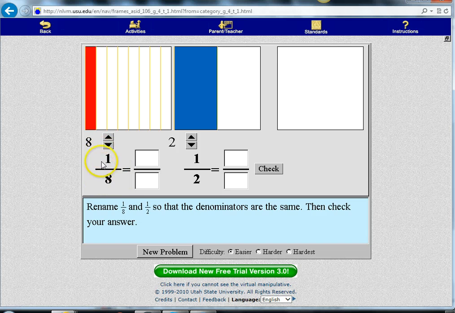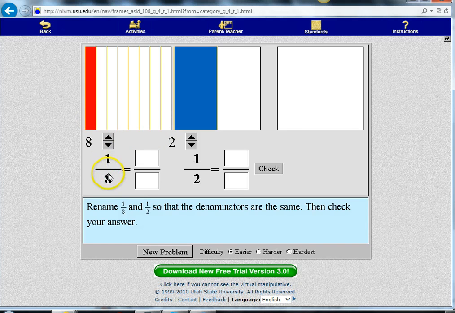And that tells me that the whole one, and here's a picture of one whole rectangle, is being divided into 8 equal parts. And if we were to count these, we would see 8 equal parts. And we are looking solely at one of those 8.